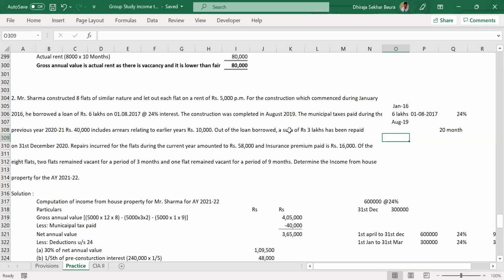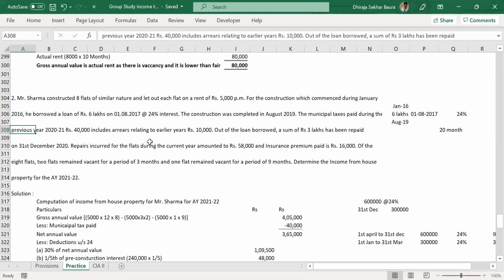Whoever is saying 50,000 is incorrect, as it is very clearly mentioned that 40,000 includes the 10,000. Please read the question carefully. Any questions on that? Includes 10,000 means it is 40,000. Yes, 40,000 is the correct answer.